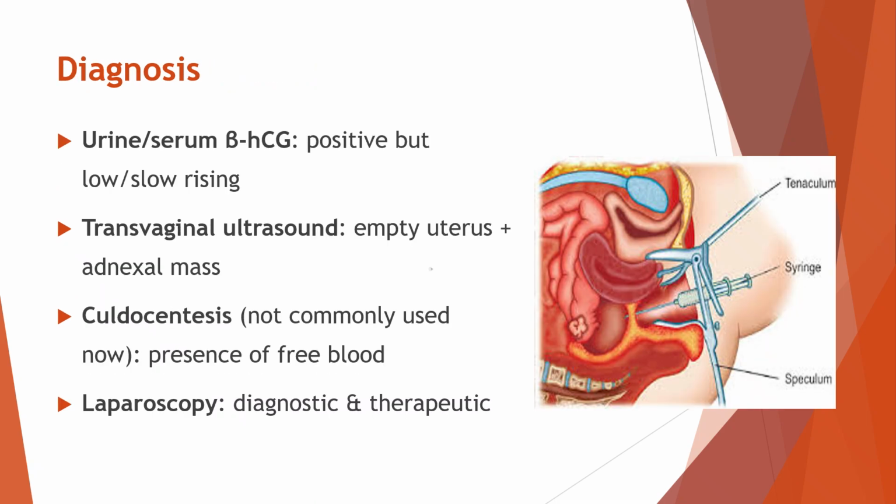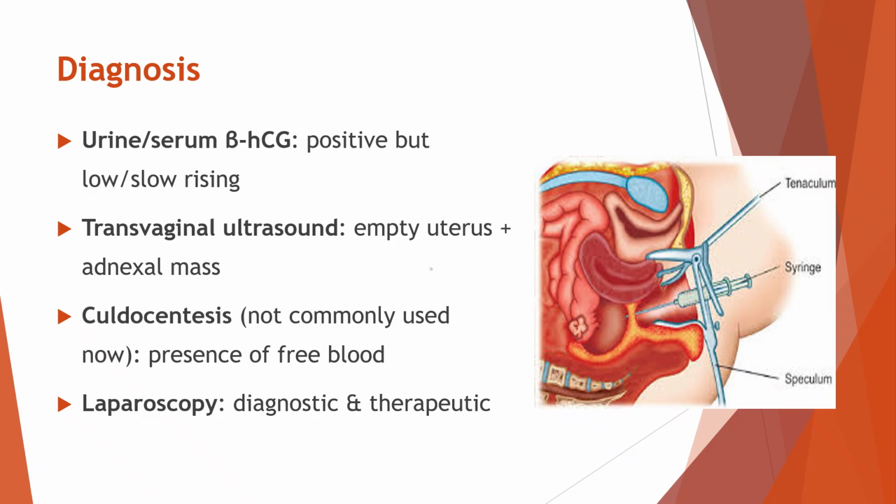Let's see about how an ectopic pregnancy is diagnosed. The first step is usually a urine or serum beta-HCG test. In a normal pregnancy, this hormone rises quickly, but in an ectopic pregnancy, the levels may be positive, but rise slowly or stay low. This gives an early clue.